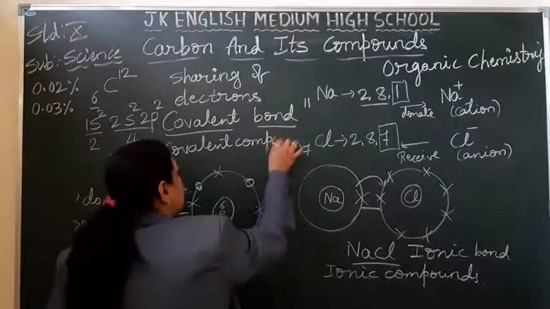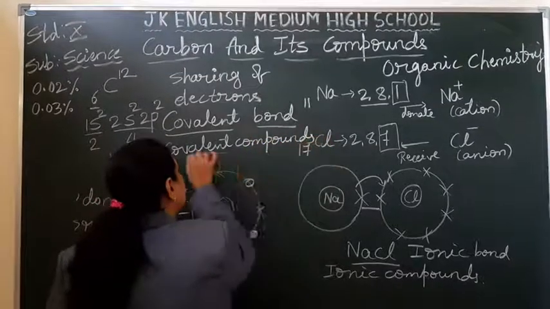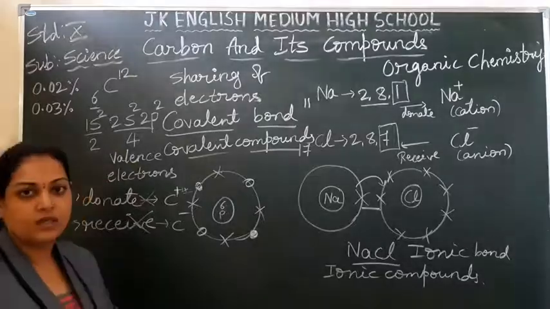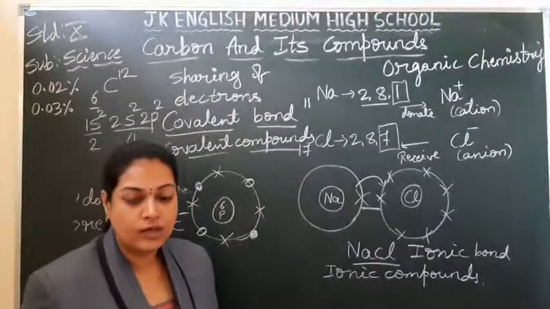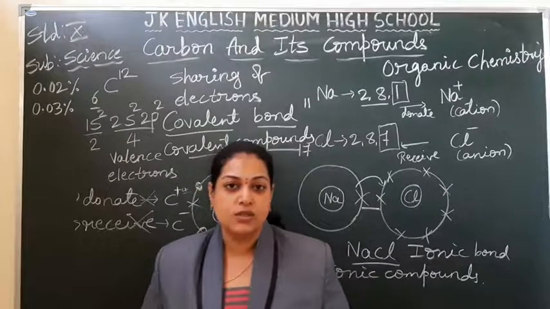Covalent compounds. Hope you are understanding, students? Yes. So, what do you mean by covalent bond or covalent compounds?